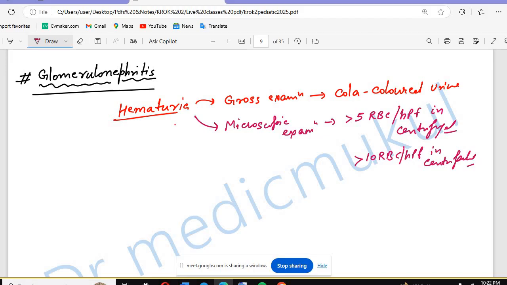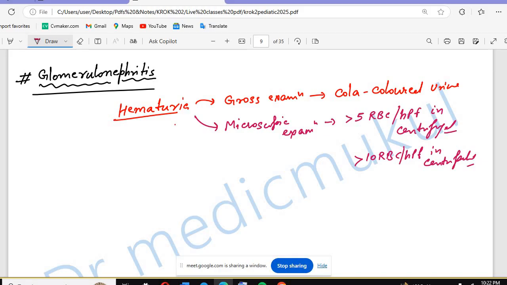So basically on gross examination, you will see cola-colored urine. Usually they will not give you hematuria in the question itself. They will write that the patient has cola-colored urine, which means the patient has hematuria. And on microscopic examination, you will see more than 5 RBC or more than 10 RBC in centrifuged and uncentrifuged samples respectively. Okay.